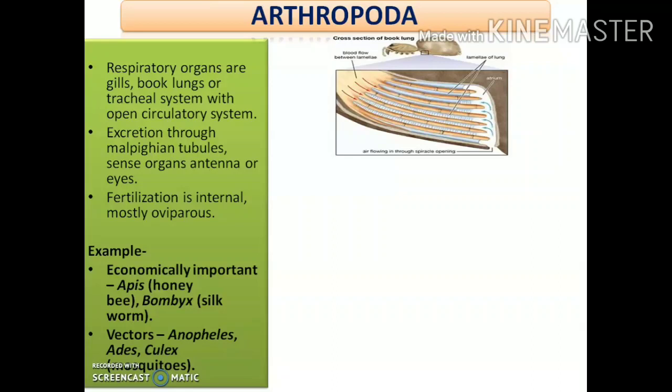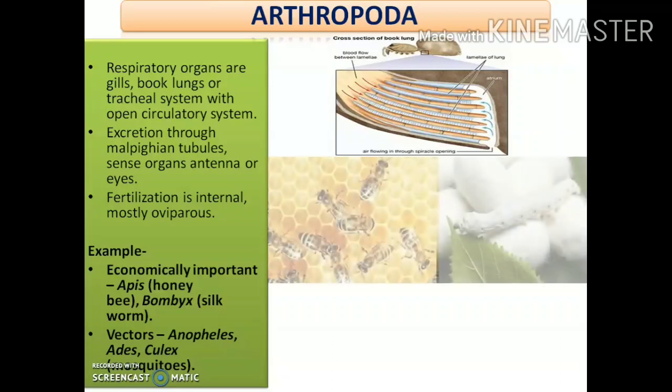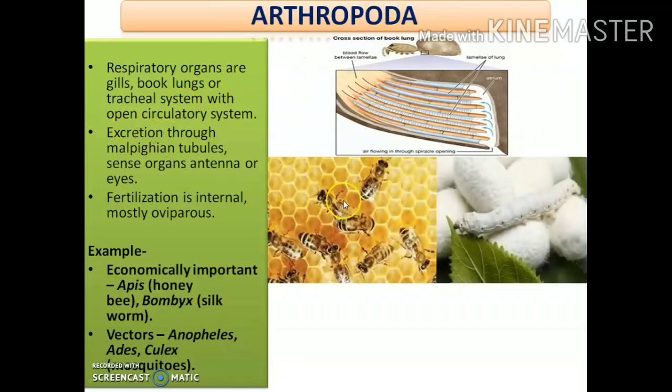Now, some important examples are given. Some economically important arthropods are honeybees. All of you have heard the names, right? Honeybees, the scientific name is Apis, and silkworms, which help in the production of silk, the scientific name is Bombyx. So here you can see these are the honeybees, they help in the formation of honey, and this one is the silkworm. So these are the economically important arthropods, and also some vectors are there.